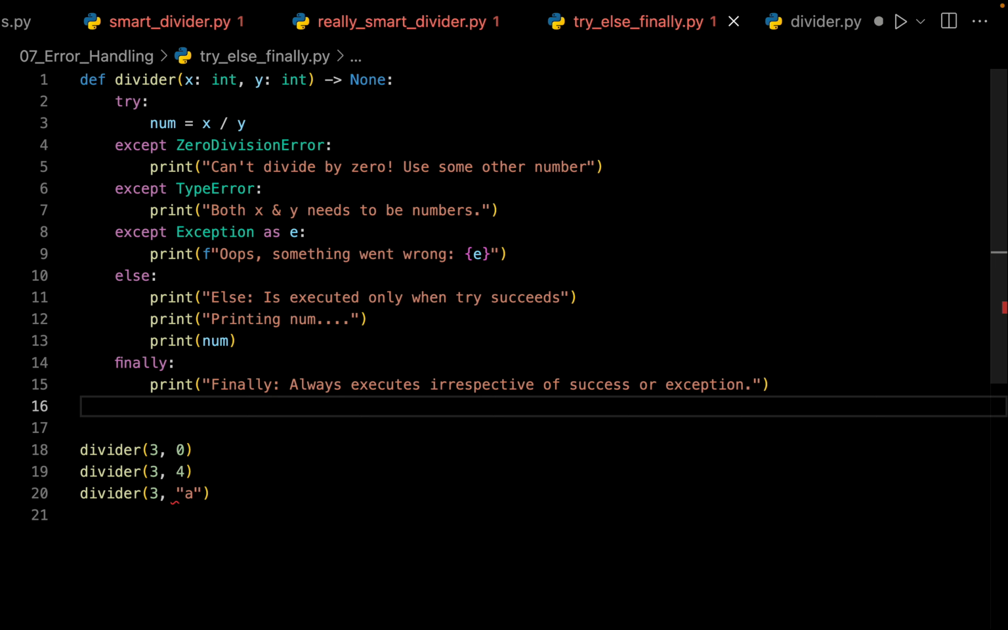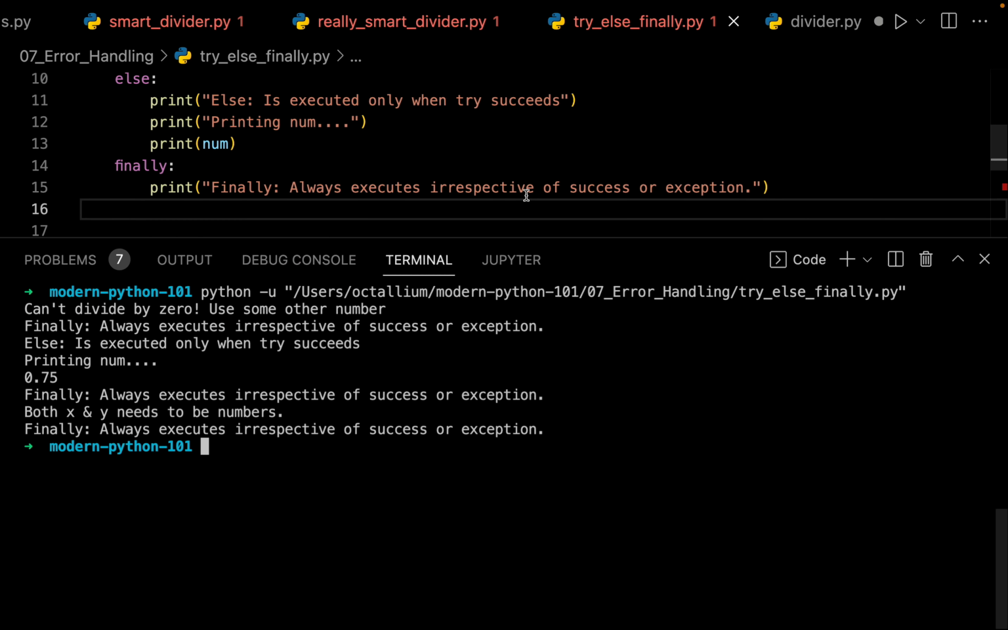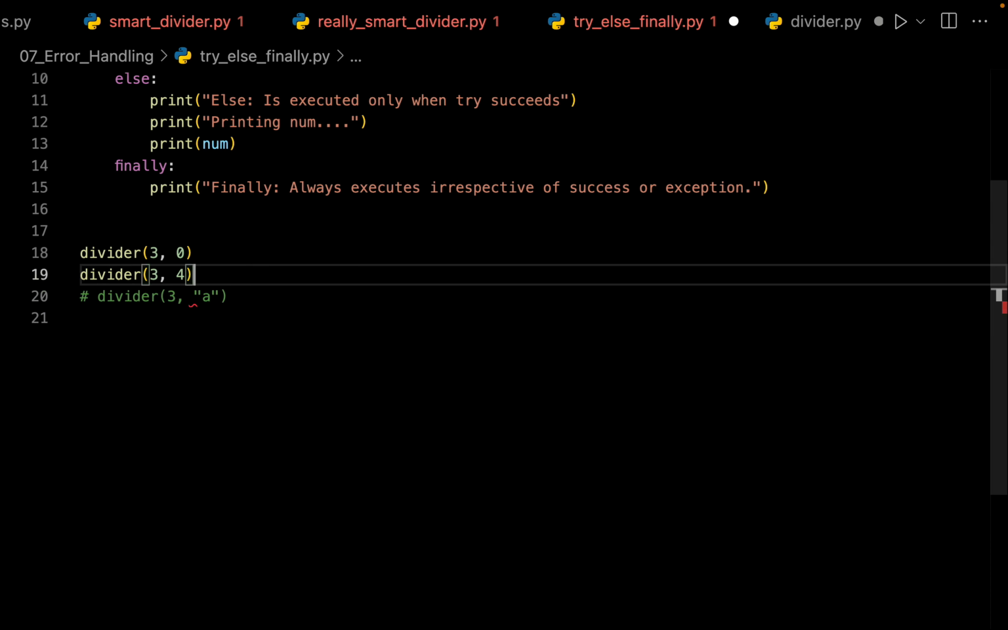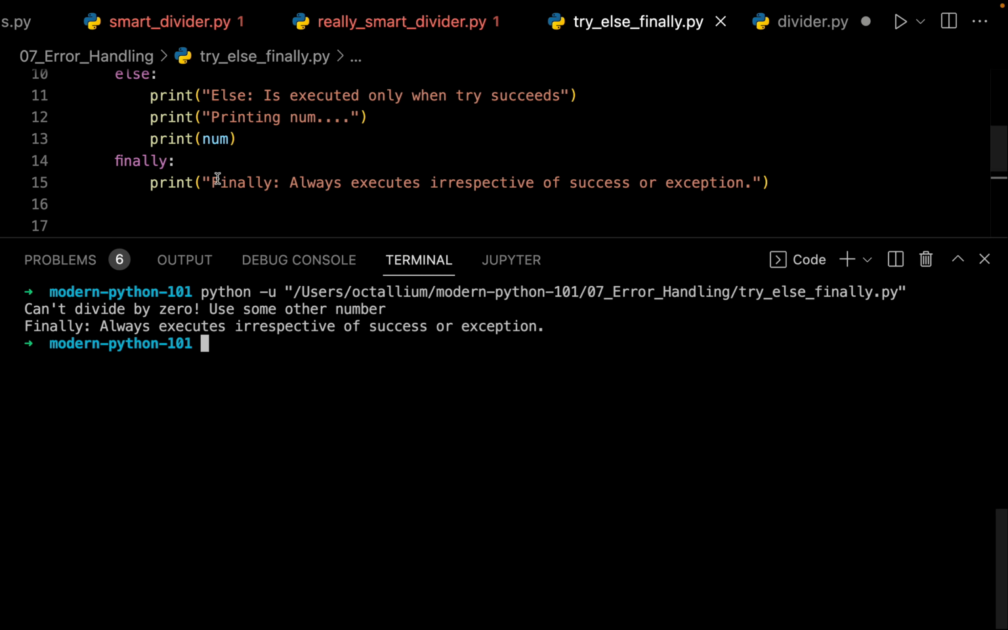Now let me save this file and let me run this file. So as you can see, we always have this output of finally. So no matter the outcome, we always have this block. Let me comment one of these so that we have much more clarity. Let me try and run the file. So we have a zero division error, and since we have an error, the code inside the else block did not execute, but the code inside our finally block executed, and we have this output right over here.